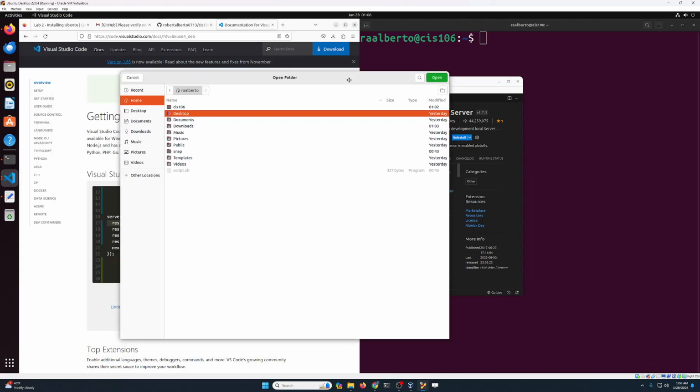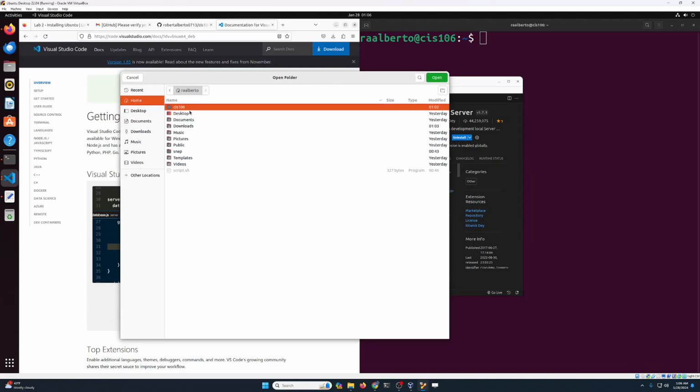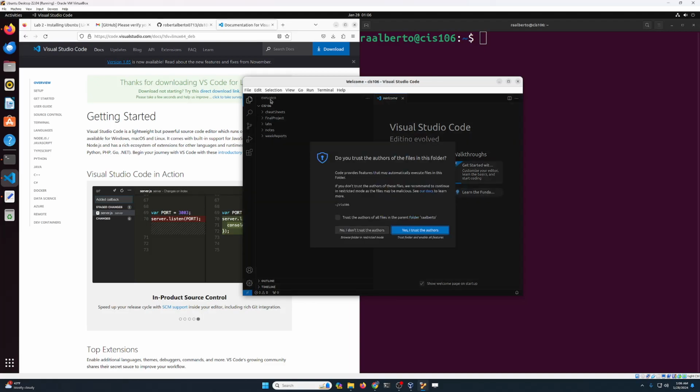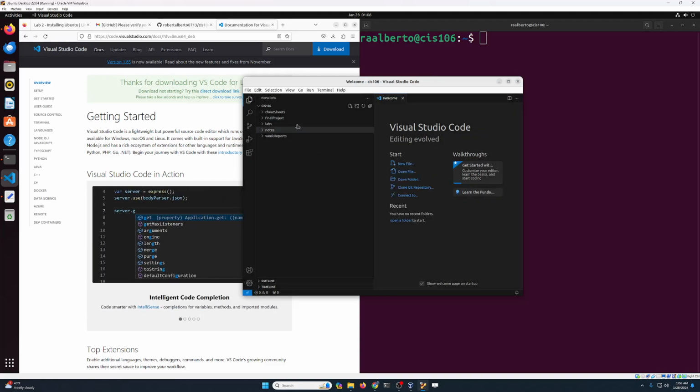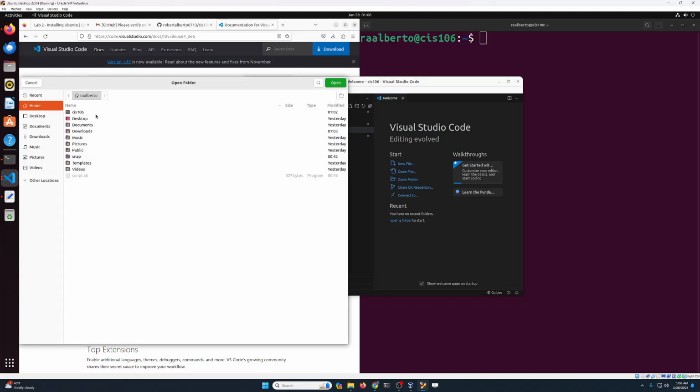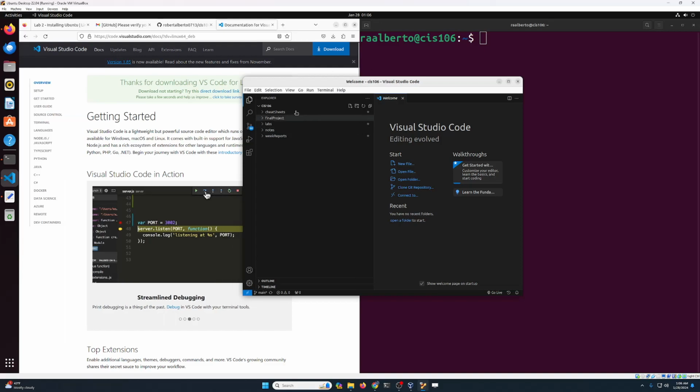Oops, right here behind me. Now we're gonna click once on CIS 106. Just click once to select it, then click on Open. I'm gonna do this one more time. File, Open Folder. Click CIS 106 once and then click on Open. Notice that this is the same as we have in the computer, in the file manager.